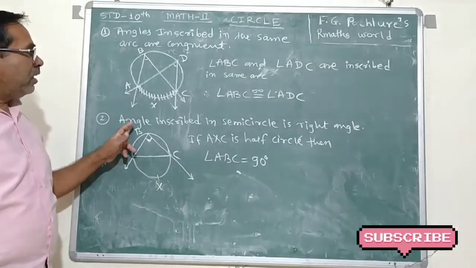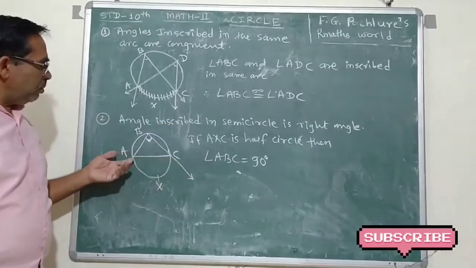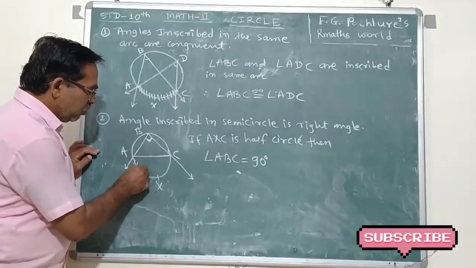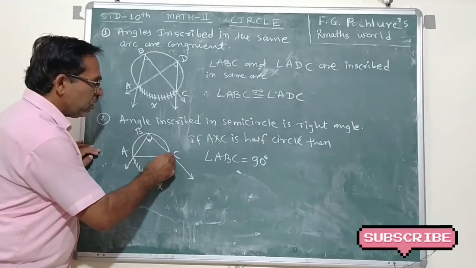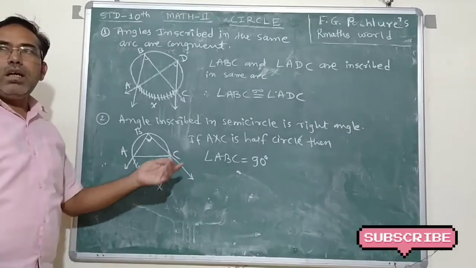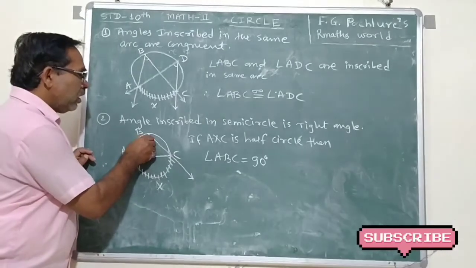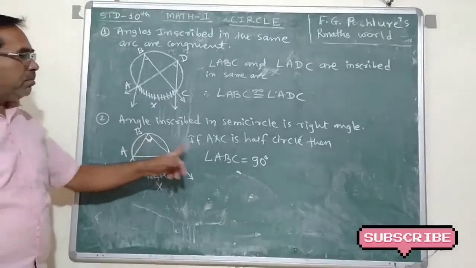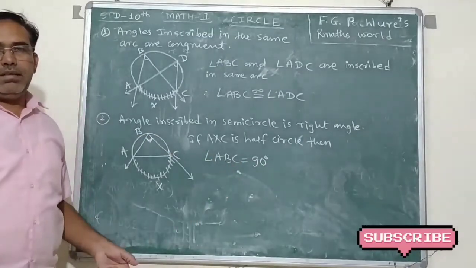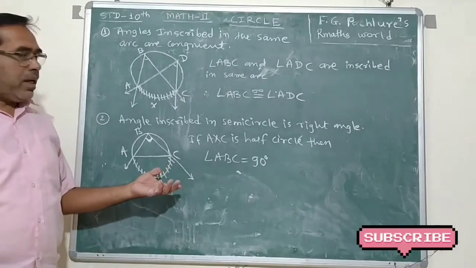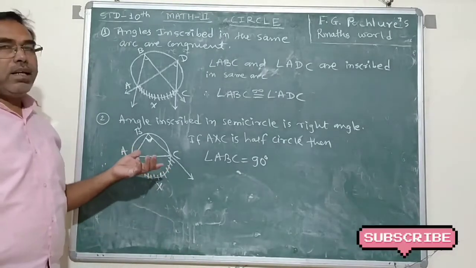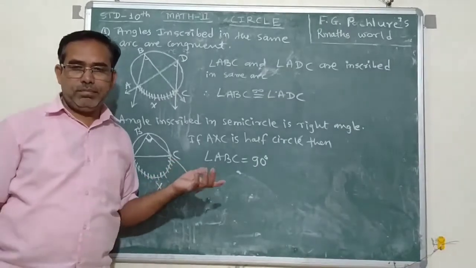The second corollary is the angle inscribed in a semicircle. If this is the semicircle or half circle, then this is a right angle. Then the measure of angle B is 90 degrees. Understand?